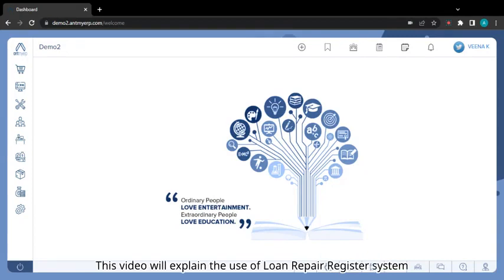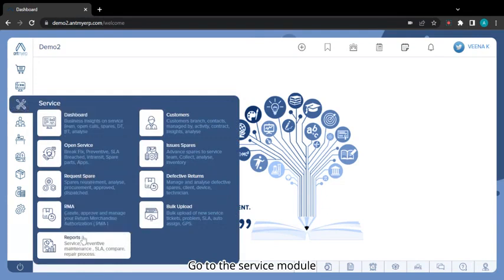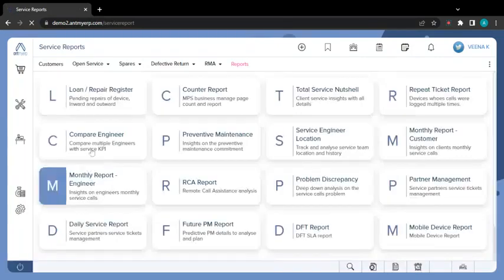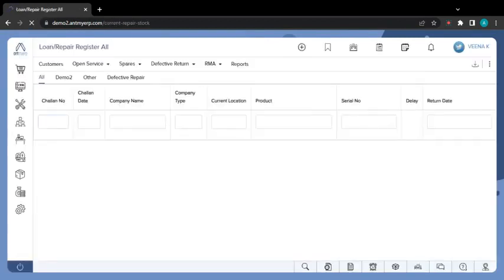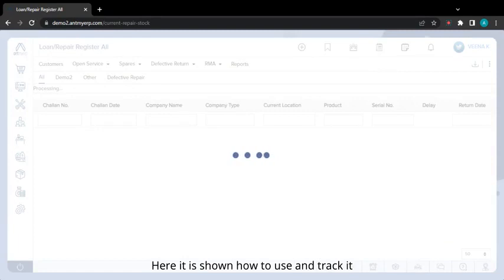This video will explain the use of Loan Repair Register system. Go to the Service module. Click on the Reports. Click on Loan/Repair Register. Here it is shown how to use and track it.